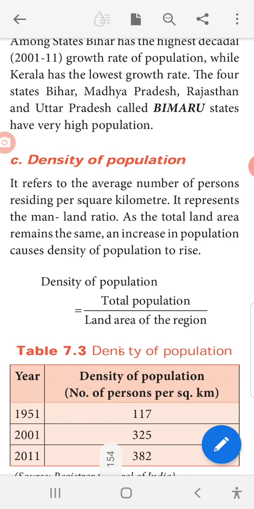Okay, density, that is the man-land ratio, as the total land area remains the same. An increase in population causes density of population to rise. Now we can see the density of population equals total population divided by land area of the region. How can we calculate the density of population? That is total population divided by land area of the region.